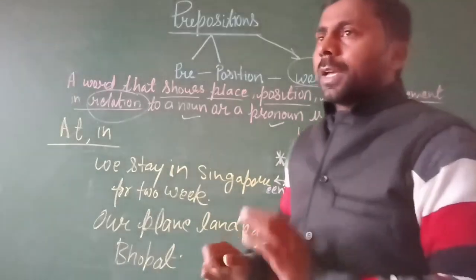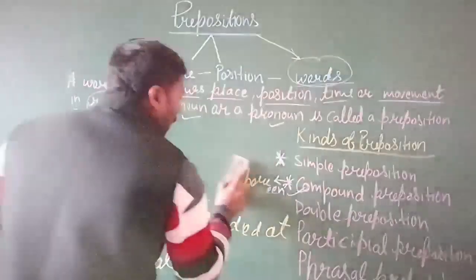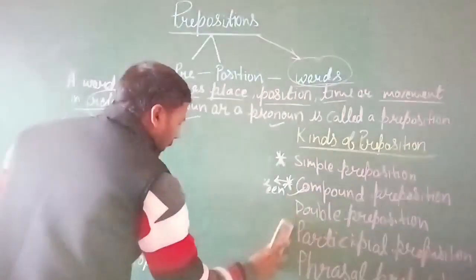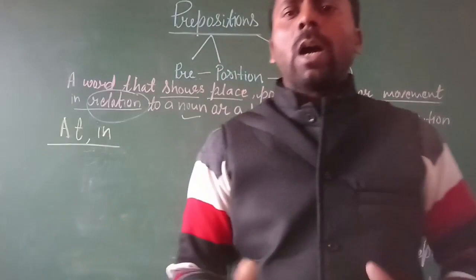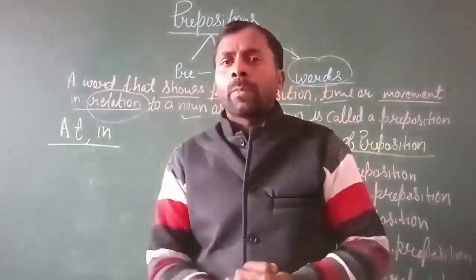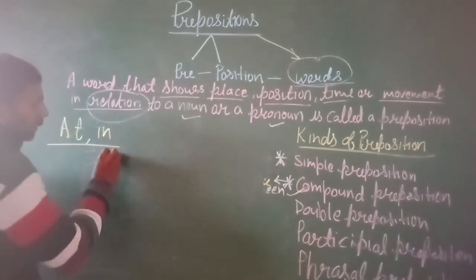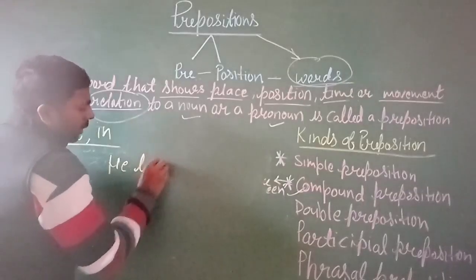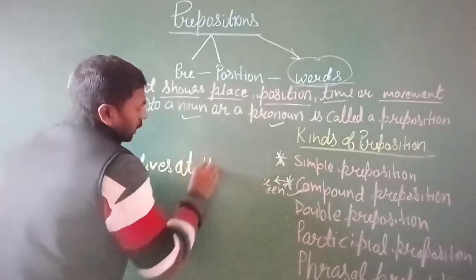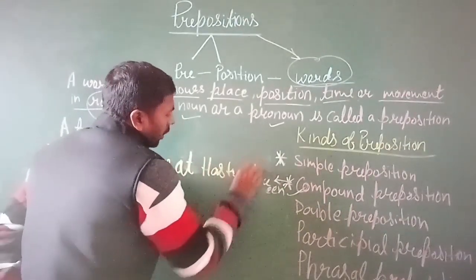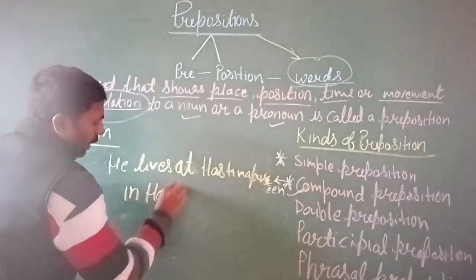Clear? With a large area, we can always use the preposition in, and if the area is small and is a small part of a large area, there we can use the preposition at. You can see a simple example: he lives at Hastinapur, in Haryana.